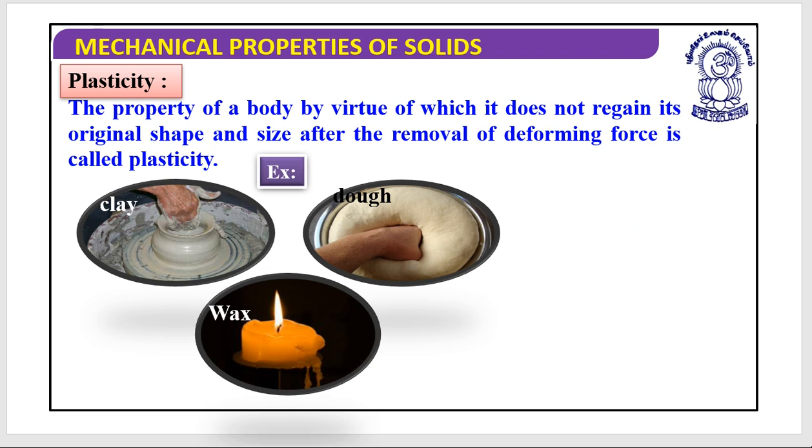Next, plasticity. What is it? Plasticity is the property of a body by virtue of which it does not regain its original shape and size even after the removal of the deforming force.